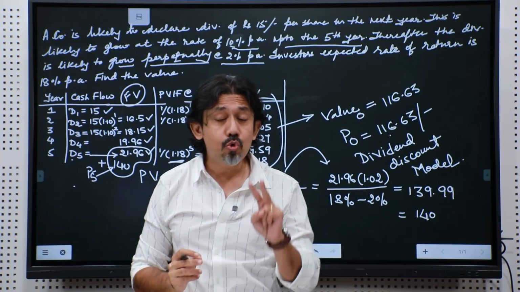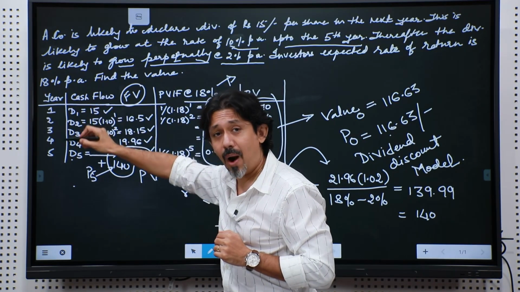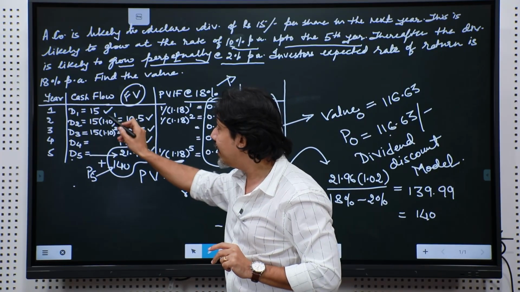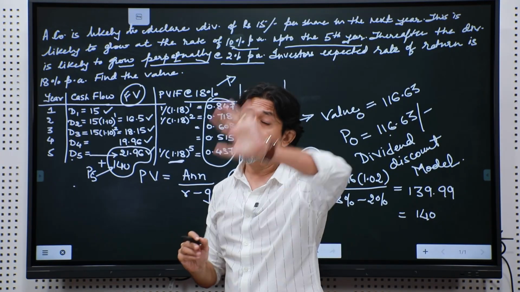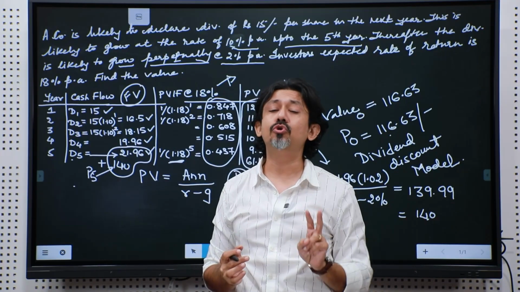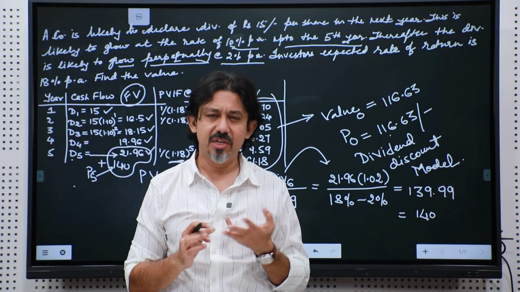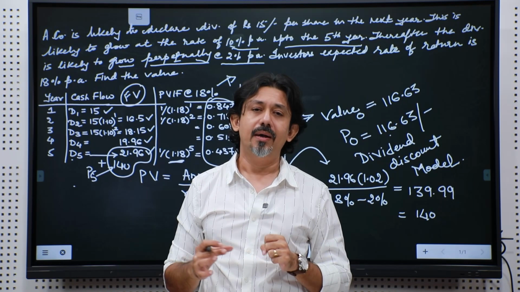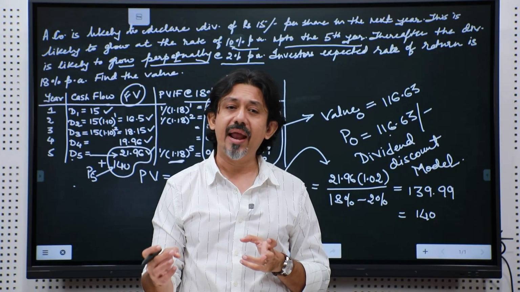Why do I call it a two-stage dividend discount model? Because we have looked at two time frames, 1 to 5 and then 6 to infinity. There were two growth rates given to you, 10% growth rate during the finite time and a 2% growth rate during the infinite time, which is 6 till infinity, and hence it is known as a two-stage dividend discount model. There are different models available, a one-stage model, a three-stage model and so on, but a two-stage model is usually the most popular dividend discount model or way or a framework or a model to value an equity share.